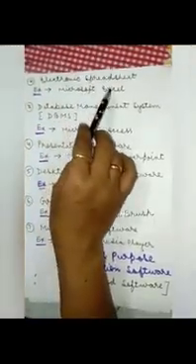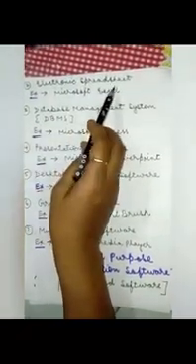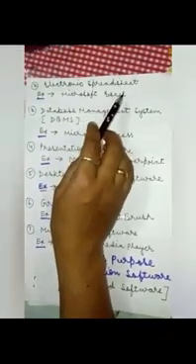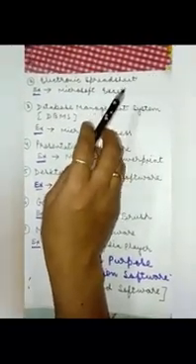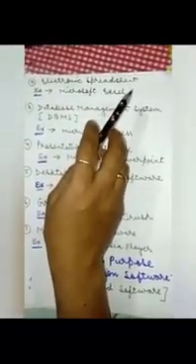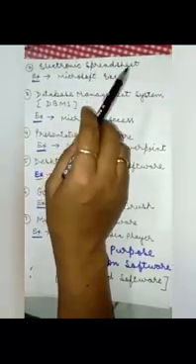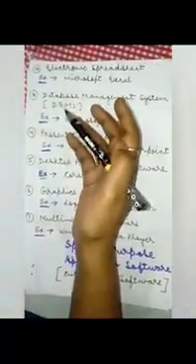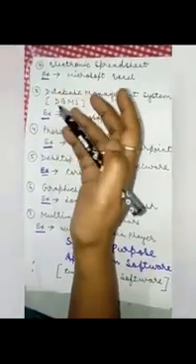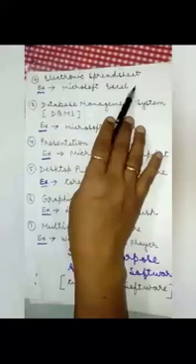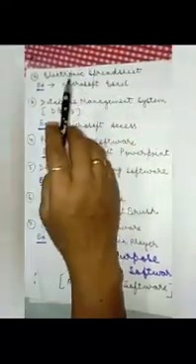Electronic spreadsheet. What is an electronic spreadsheet? Electronic spreadsheet programs help you to perform calculations and display the data in the form of a chart to analyze in a better way. Clear? In this application, you can do financial accounting, interest calculation, etc. The example of electronic spreadsheet is Microsoft Excel.